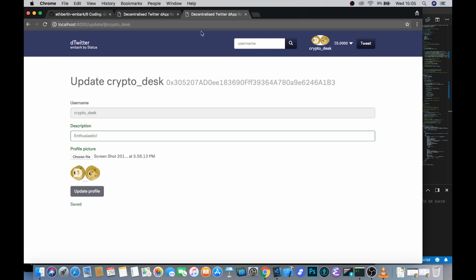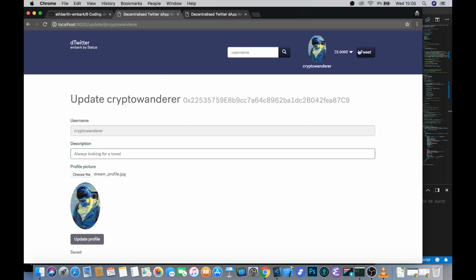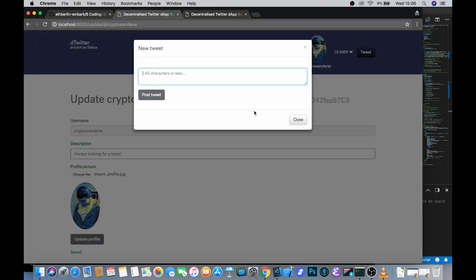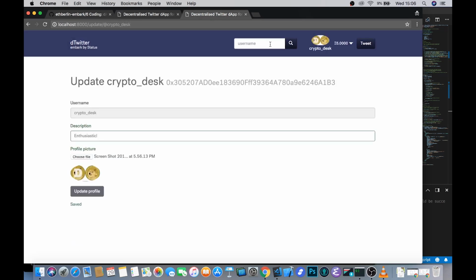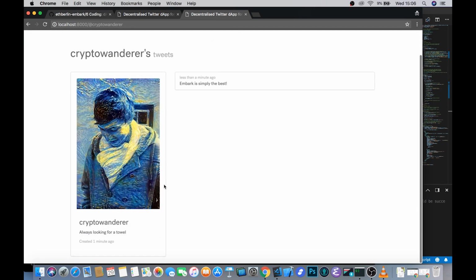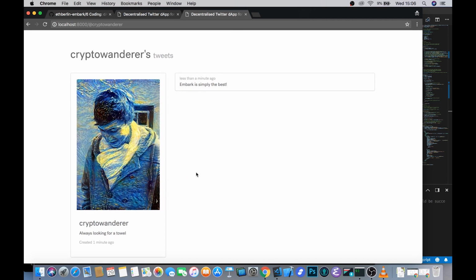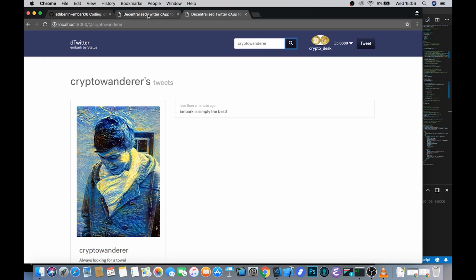And then perhaps from my first profile, I'll tweet and say, "It's simply the best." And if I come through here and search for other users, perhaps Crypto Wanderer, I should be able to see other profiles of people on my decentralized Twitter clients and the tweets that they've been tweeting about.